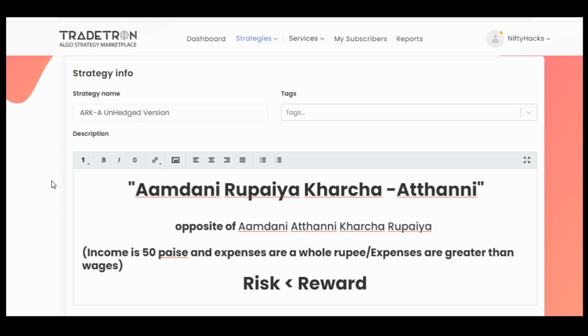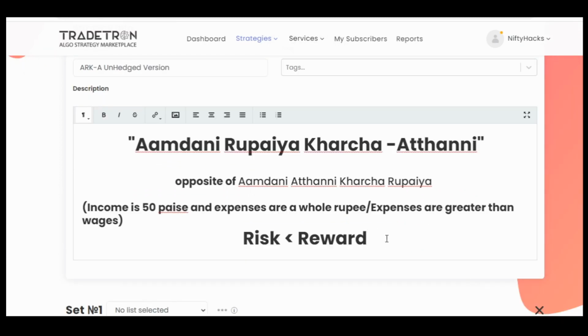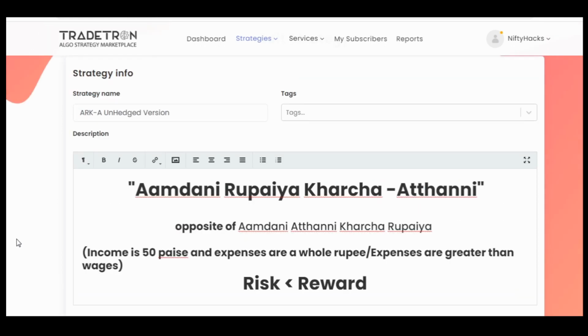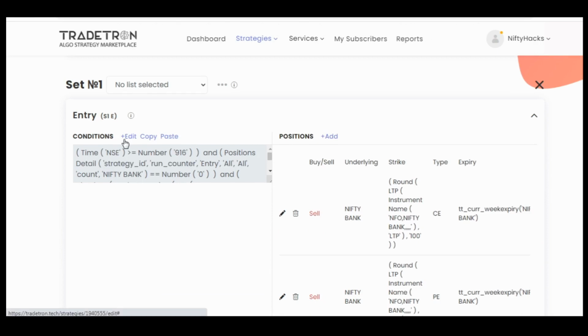So in a way, I tried to justify that our risk should be less than the reward, as we all know in our trading fraternity. We are all hoping that this strategy gives us reward against the risk we are taking. So better reward should be there against the risk. So let's go through the code once.